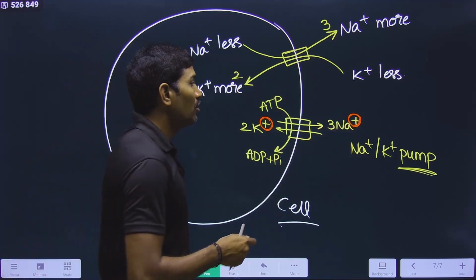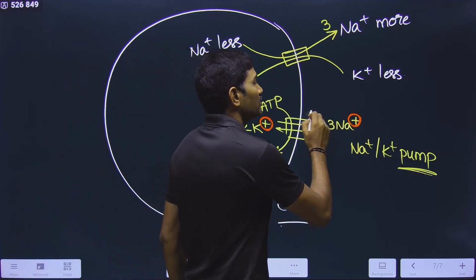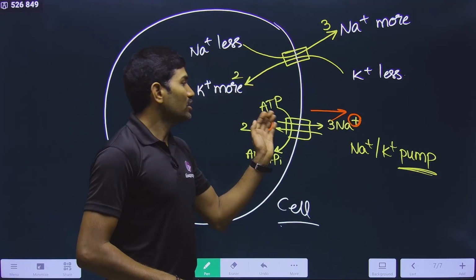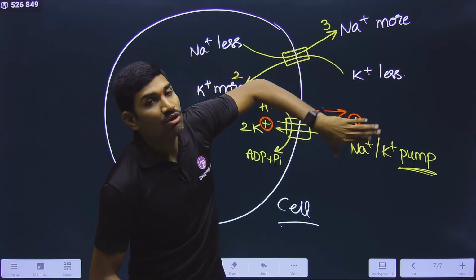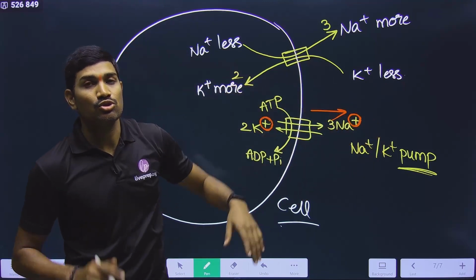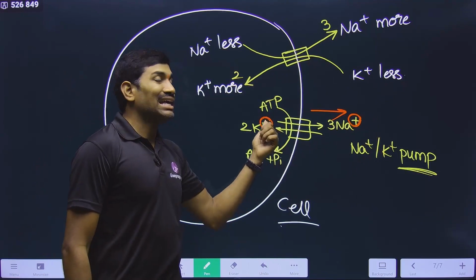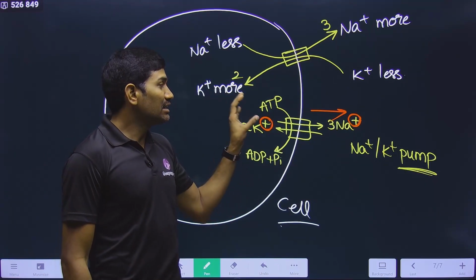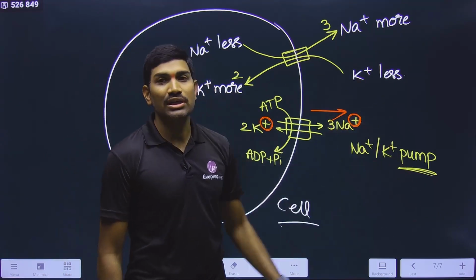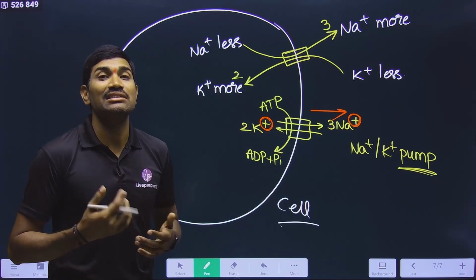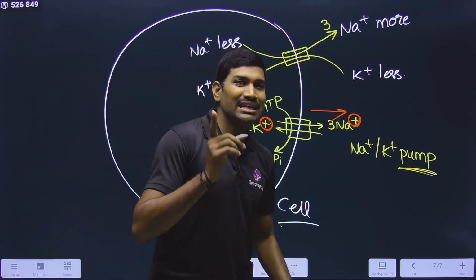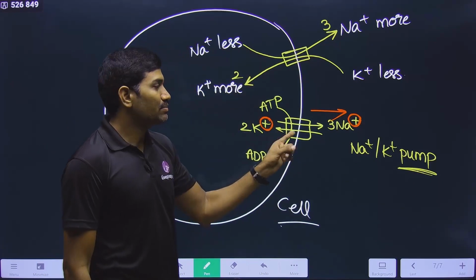Overall, one positive is going outside. That means positive is lost from the inside, so negativeness is increased inside the cell. To increase the negativeness inside the cell, this pump is useful.